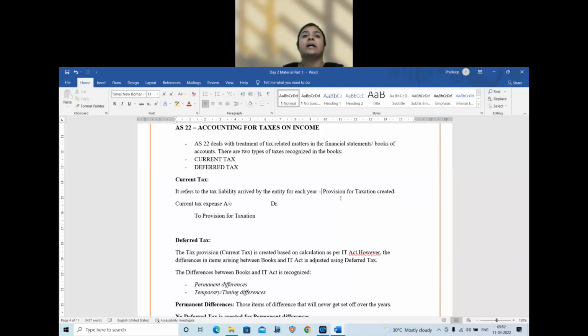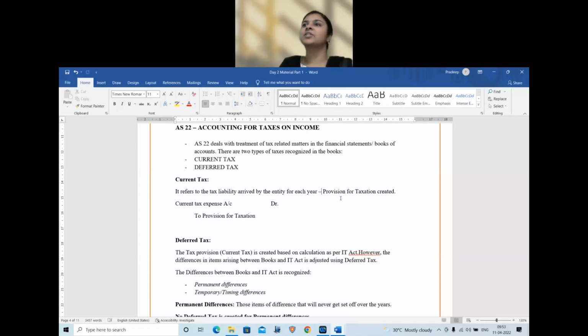Correct? In income tax law, some assets like some manufacturing assets can have 100% depreciation. Some assets we can have additional depreciation. Whereas in books, can you give accelerated depreciation? No, we can only give the normal depreciation. Then you can adjust the brought forward previous year losses while calculating income tax profit. But can you adjust previous year losses for books? No. So all these are certain examples where the calculation as per books of accounts and calculation as per income tax drastically vary.